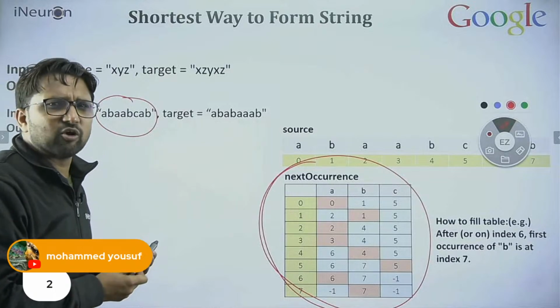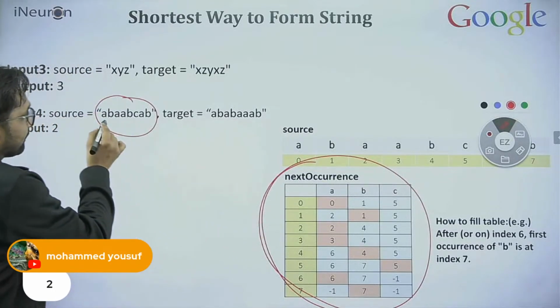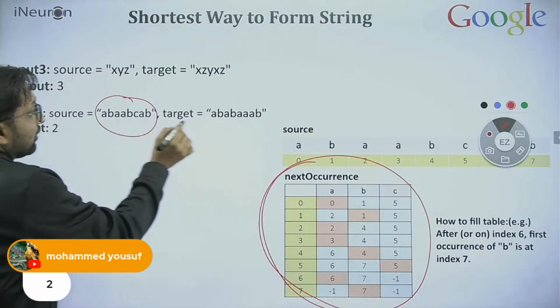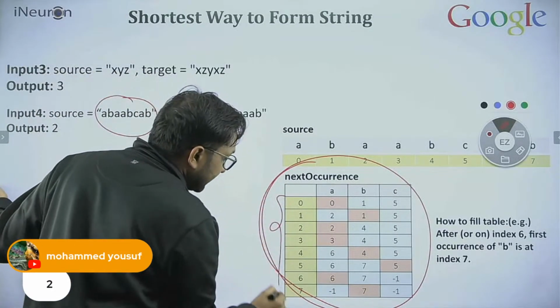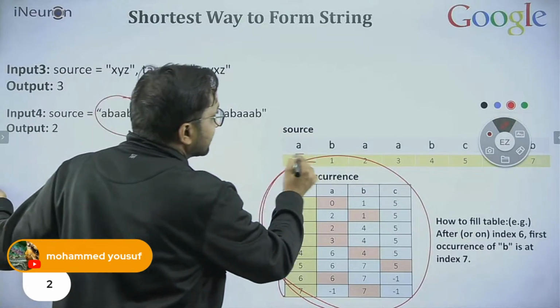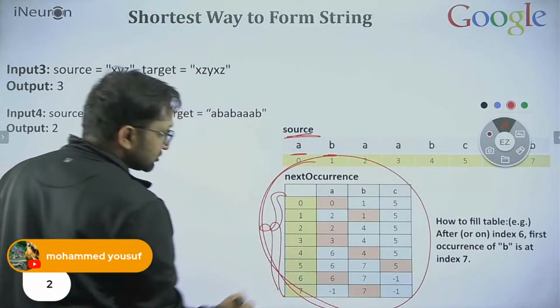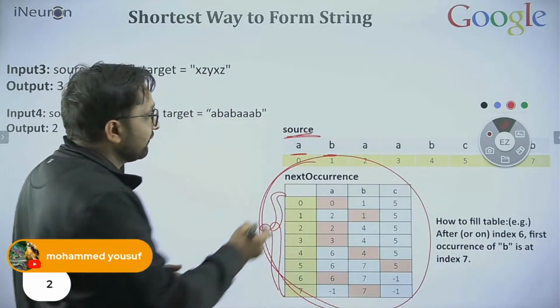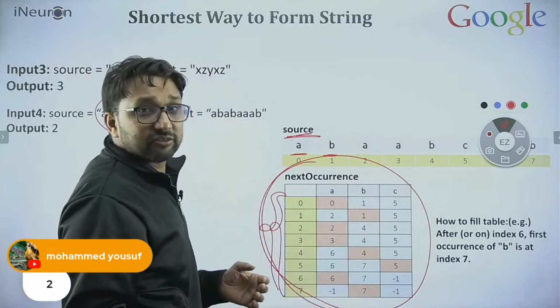One idea I'm sharing from my side is very simple. First, I can take a table whose size is the number of characters in the source, 0 to 7 or 8. And how many different characters are there? A, B, C, 3 different characters.